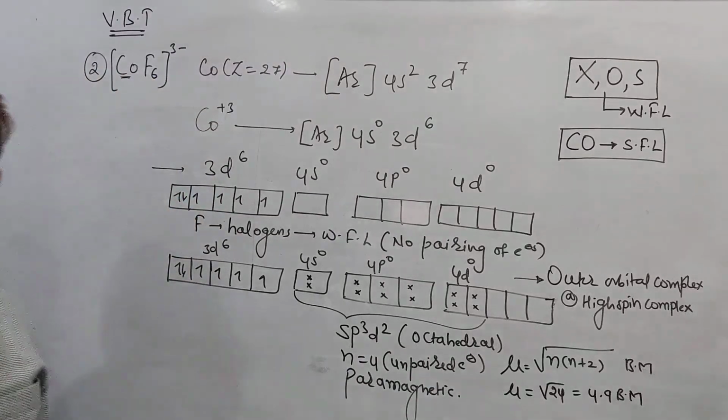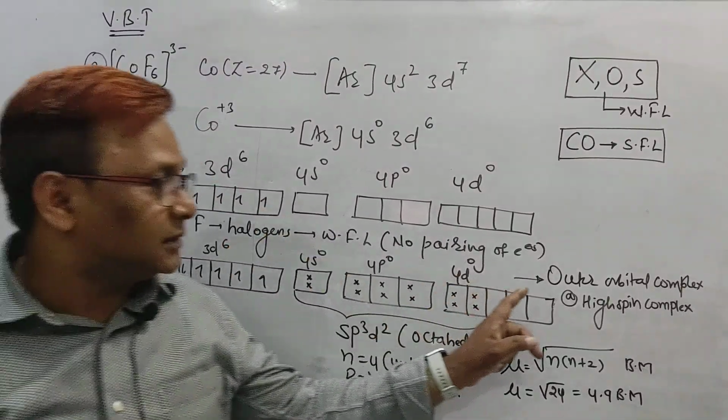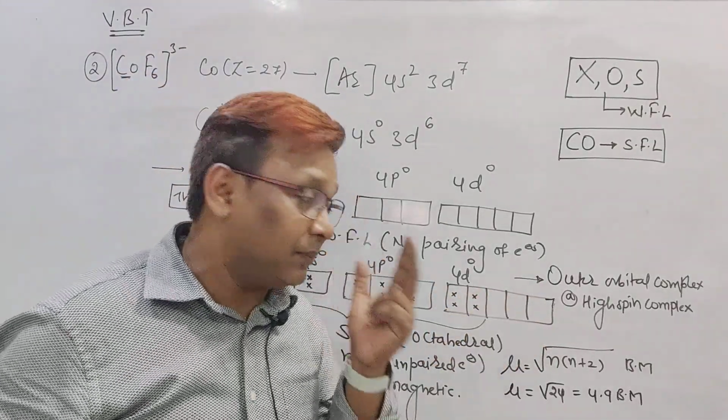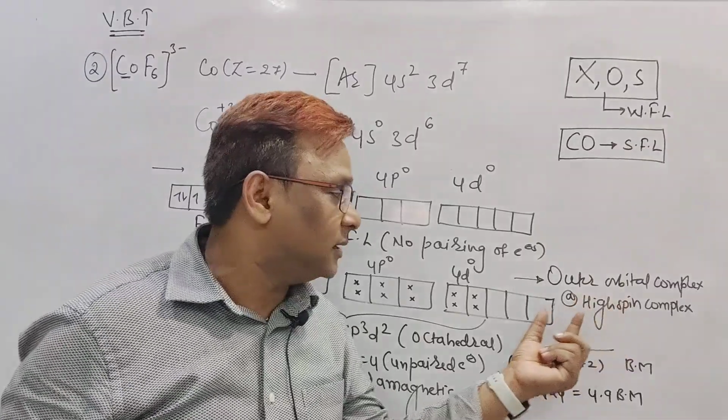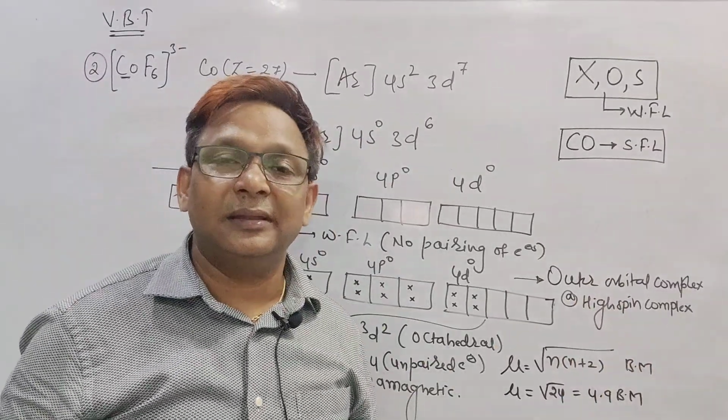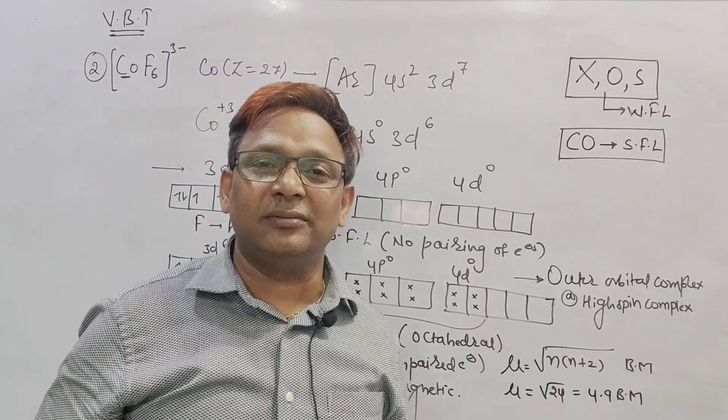So in this case, this complex compound has the outer d orbital involved for the hybridization. That means it is an outer orbital complex. Even we can say it is a what? High spin complex. Right beta? Please take a screenshot of this one also.